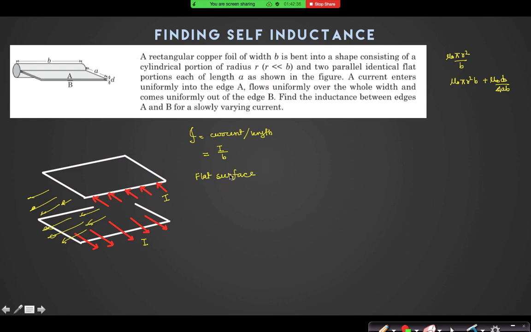So you can calculate for the flat surface, the magnetic field is basically mu naught I. Do you remember? For each plate it is mu naught I by 2. So it is mu naught I. I is current per unit length, if you remember, not the current I. The last chapter you have to study carefully because these formulas are useful. So it is mu naught I by b, the magnetic field inside the plates. So if I try to find the flux, that is mu naught I by b,